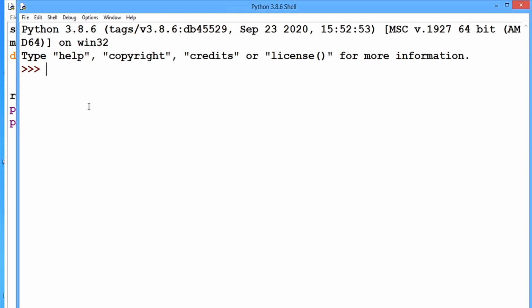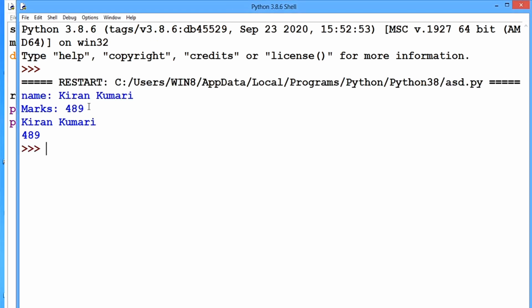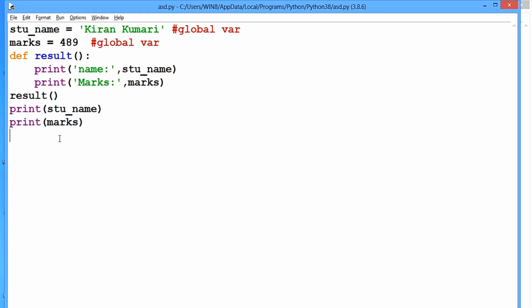So when I run this program, you can look at the output. First two ones are the format which I wrote inside my function, and the rest two are outside of the function. So guys, this is how